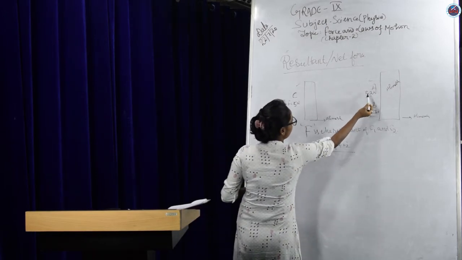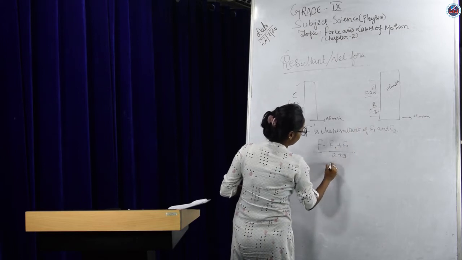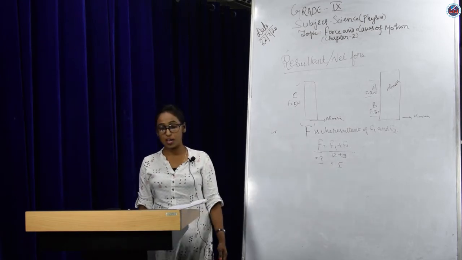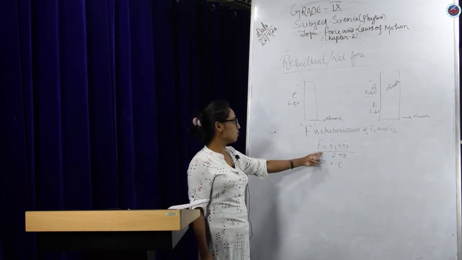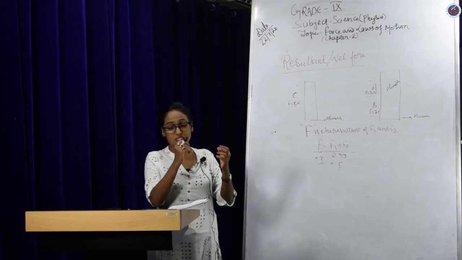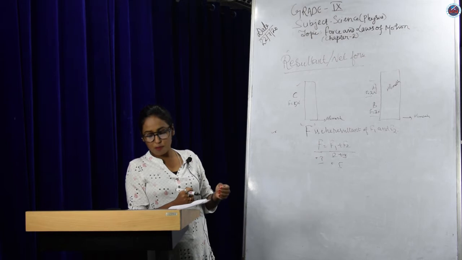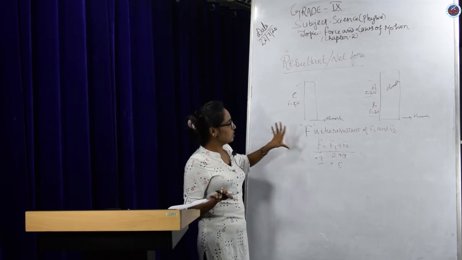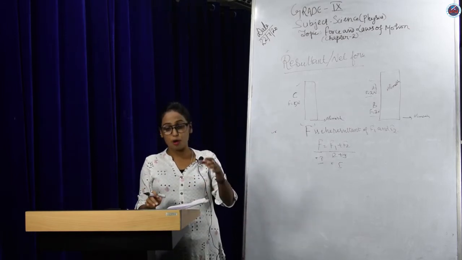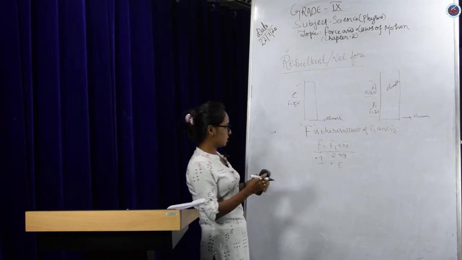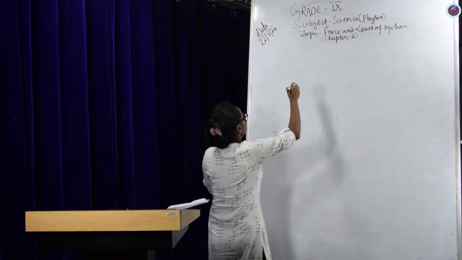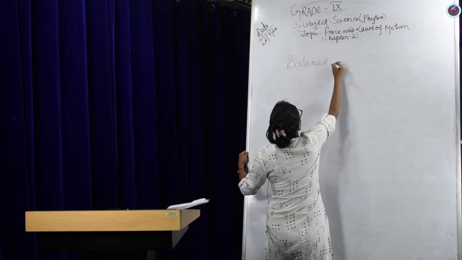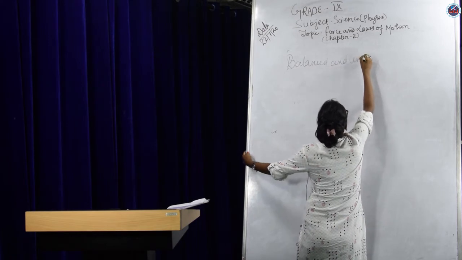For example, here your F1 and F2 were 2 plus 3, which gives you 5, and here it is also 5. That means the effect is the same. So in general, the resultant force for a number of forces working on a body is a single force which produces the same effect as produced by the forces taken together. So this is all about resultant force. Next we will talk about balanced and unbalanced forces.